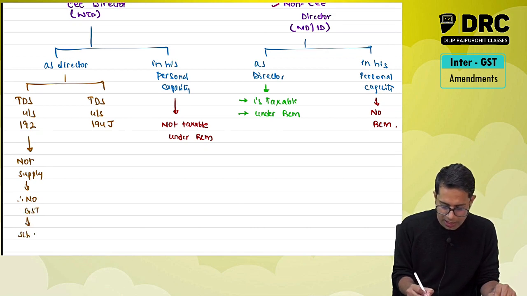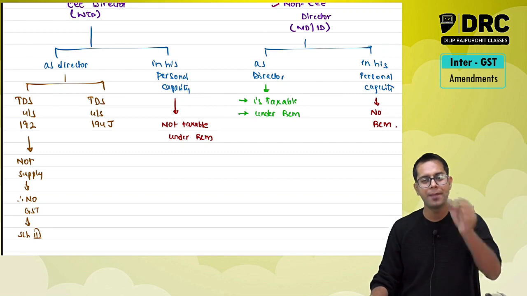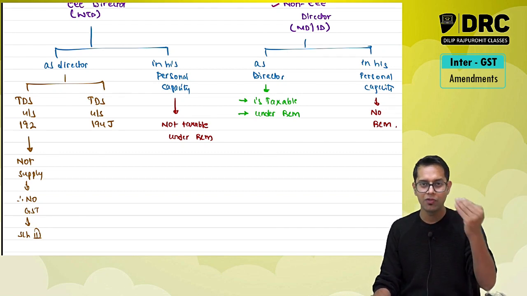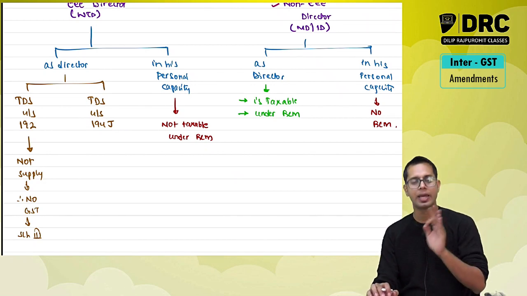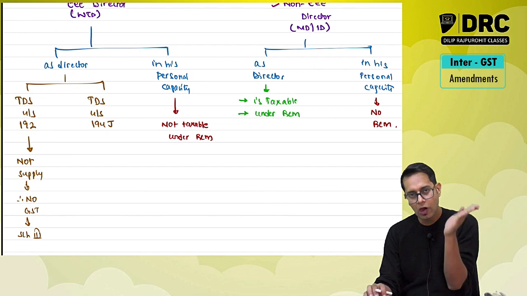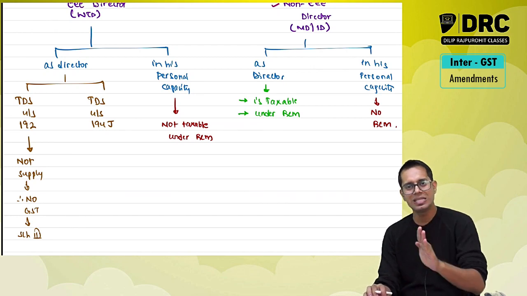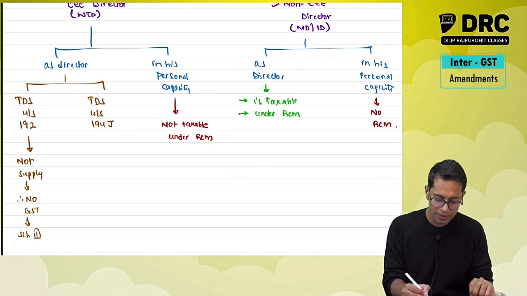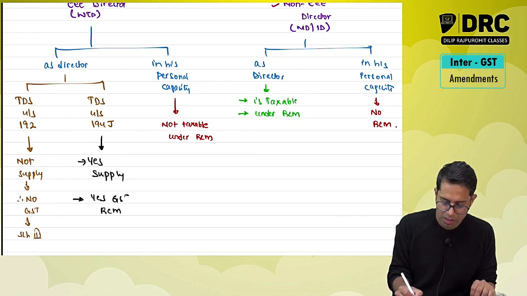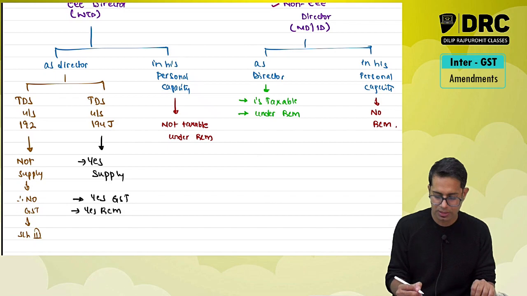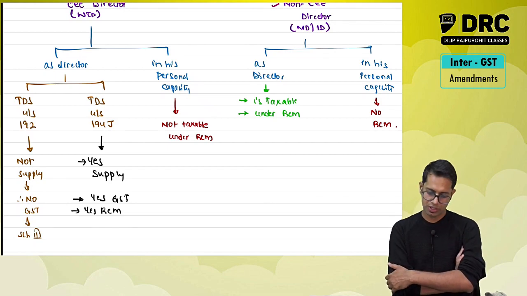This is covered under schedule 3. Services given by employee to the employer in the course of employment is not a supply, and therefore no GST will come. But however, if services are given by an employee director as a director for which payment is made or for which TDS is deducted under section 194J of income tax law, then it will be treated as supply. If it is treated as supply, then yes, RCM is also applicable. GST is applicable under reverse charge mechanism.